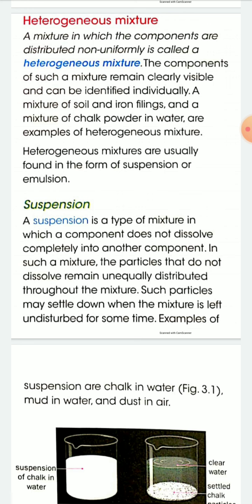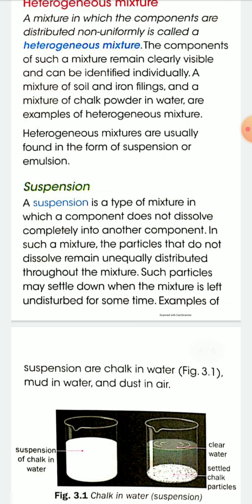A suspension is a type of mixture in which a component does not dissolve completely into another component. In such a mixture, the particles that do not dissolve remain unequally distributed throughout the mixture, and such particles may settle down when the mixture is left undisturbed for some time.